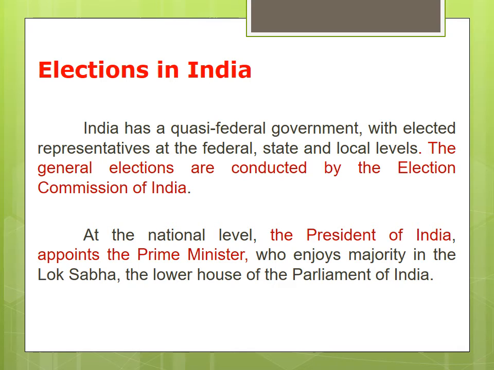Elections in India. India has a quasi-federal government with elected representatives at the federal, state and local levels. The general elections are conducted by the Election Commission of India. So all the elections are conducted by the Election Commission of India. Election Commission of India only controls all the elections. It has the rights to choose the places, dates, everything, and they'll announce the result also.